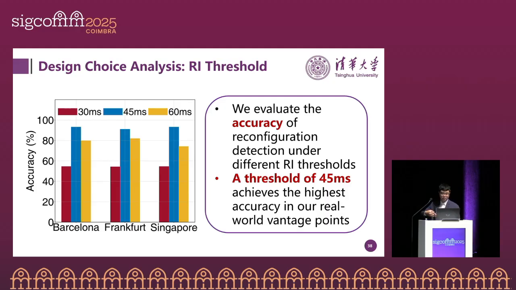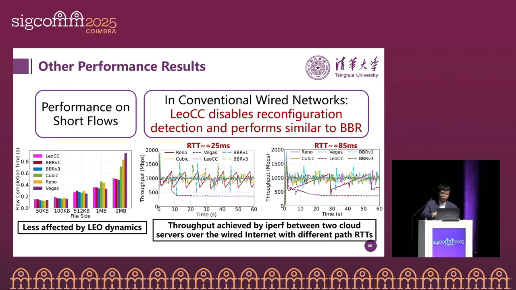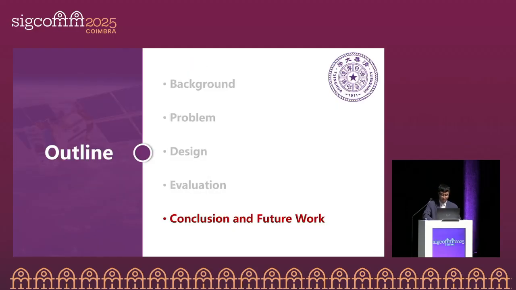Also, we have some results showing the threshold. Because we use a threshold to detect reconfiguration, here empirically we found that a threshold of 45 milliseconds is good to achieve high accuracy for reconfiguration detection. We also show the results on application benefits. Here we use the DASH server to show that LeoCC can improve the video QoE compared to other kernel CCAs. And we also show the results for short flows and compare them in a conventional wired network environment. Due to time limit, we encourage you to read our paper for more details.